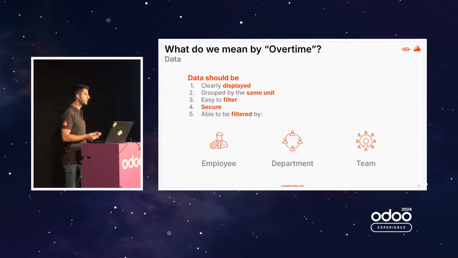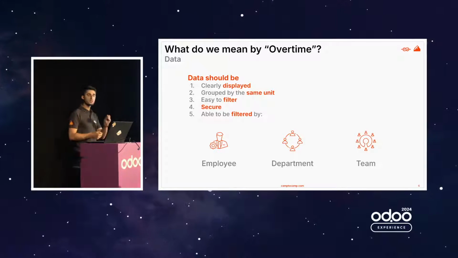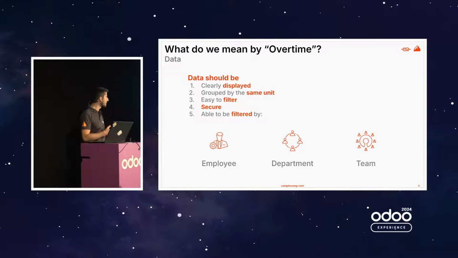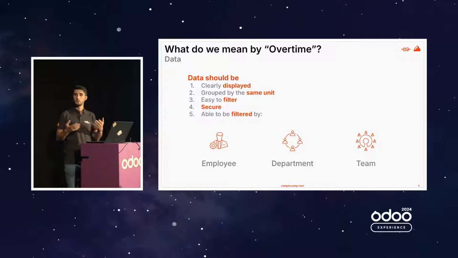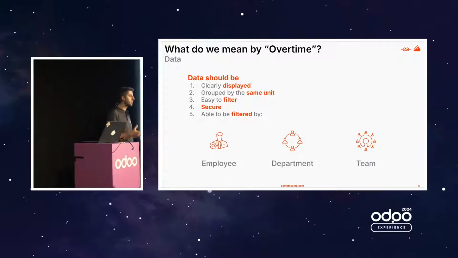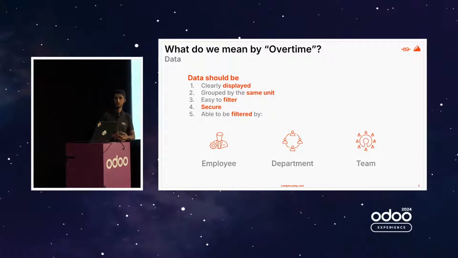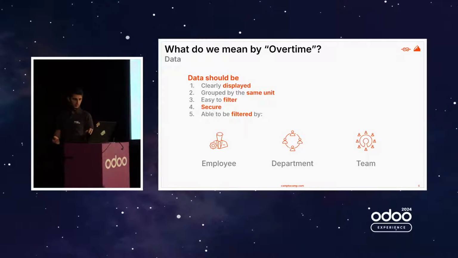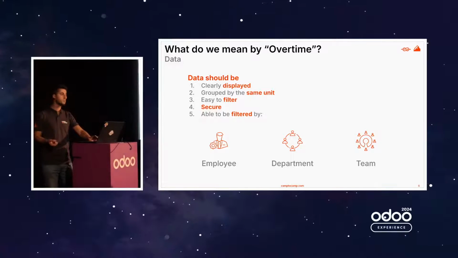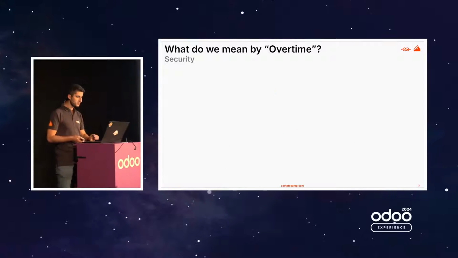It should be secure, and this is really an important topic, because here we are talking about a human resource dashboard that we are going to build, and every human resource problem comes with a lot of access rights topics. And we should also be able to filter by employee, department, team.